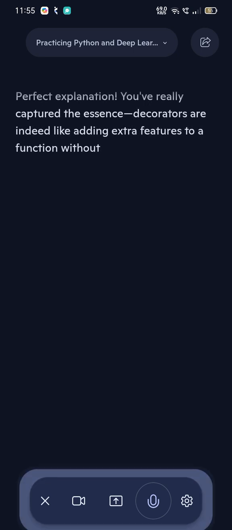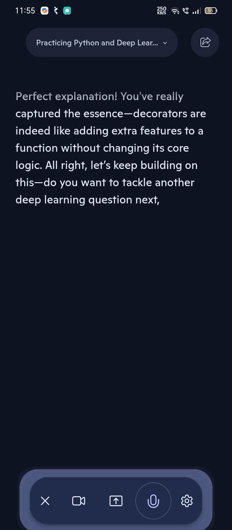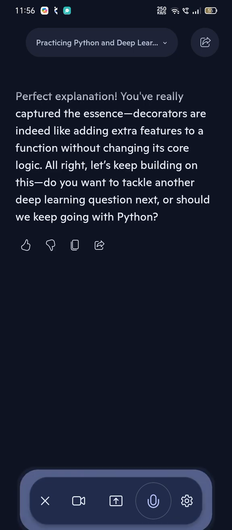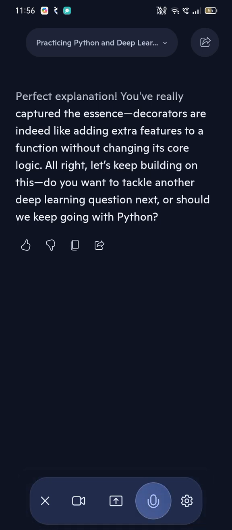Perfect explanation. You really captured the essence. Decorators are indeed like adding extra features to the function without changing its core logic. All right, let's keep building on this. Do you want to tackle another deep learning question next, or should we keep going with Python? Both, make sure you ask one by one from both of the subjects.